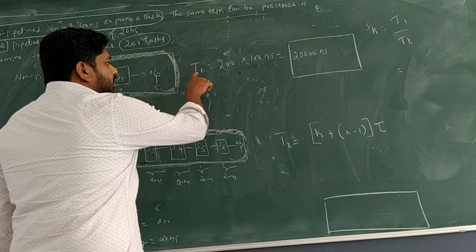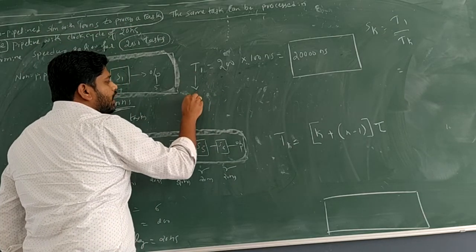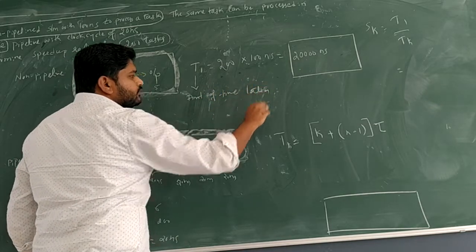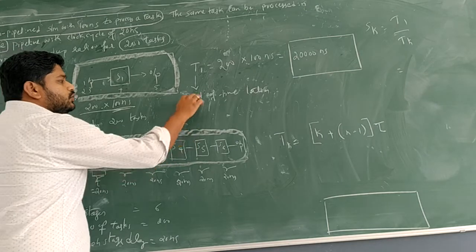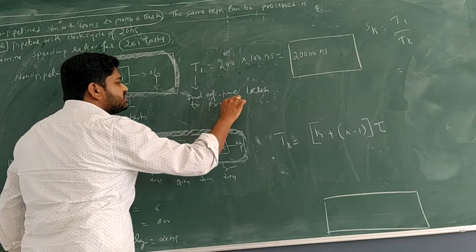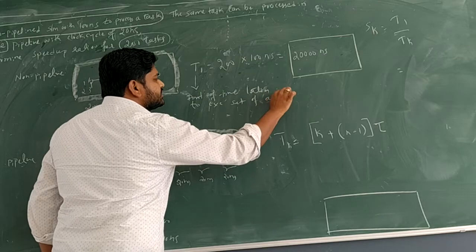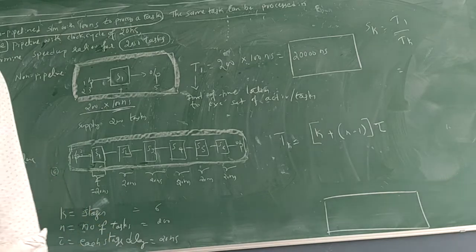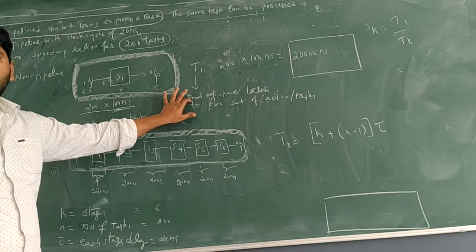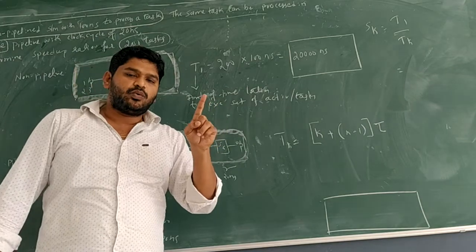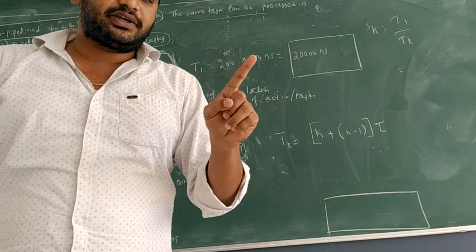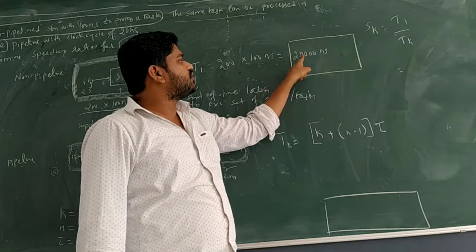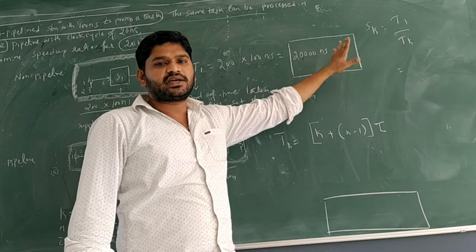So let me give the definition of t of 1: it is the amount of time taken to execute a set of activities or tasks, multiple tasks. Total amount of time. What is the definite thing is, if one task takes 100 nanoseconds, 200 tasks will take 200 into 100 nanoseconds. That is called 20,000 nanoseconds.